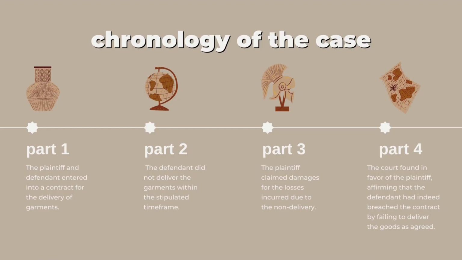Next is the chronology of the case. As you can see in the slide, we divide it into 4 parts, which are part 1, part 2, part 3 and part 4. Okay, part 1 is the plaintiff and the defendant entered into a contract for delivery of garment. Next is part 2. The defendant did not deliver the garment within the stipulated time frame. And next, part 3 is the plaintiff claimed damages for the losses incurred due to the non-delivery. Lastly is part 4. The court found in favour of the plaintiff, affirming that the defendant had indeed breached the contract by failing to deliver the goods as agreed.